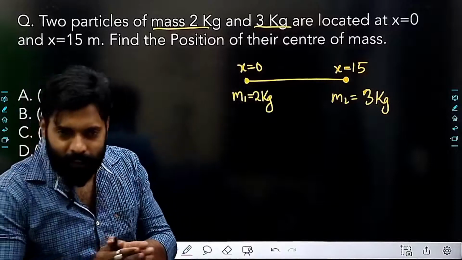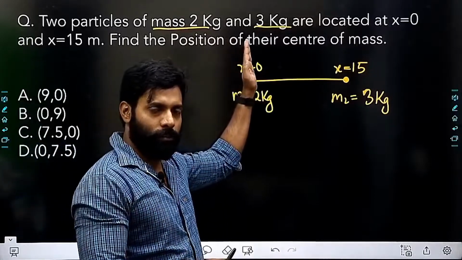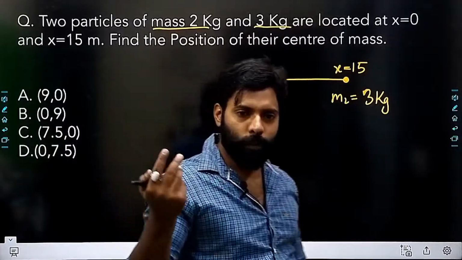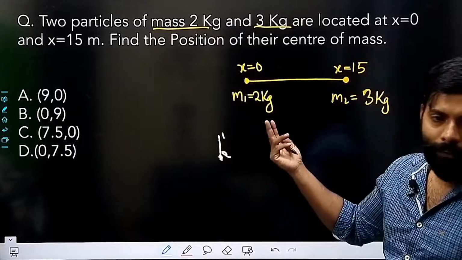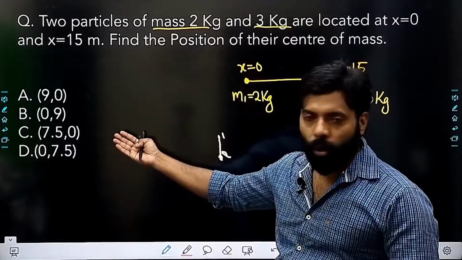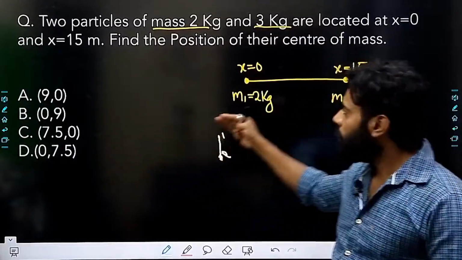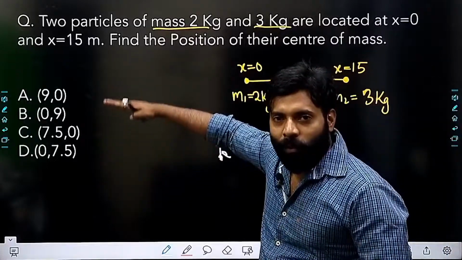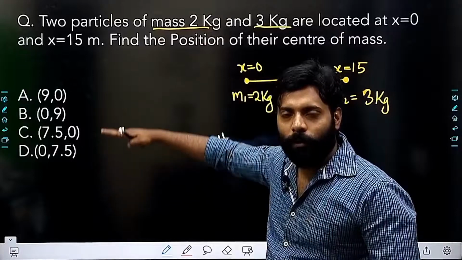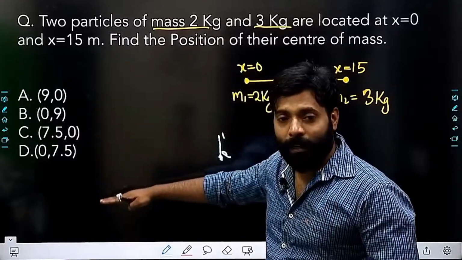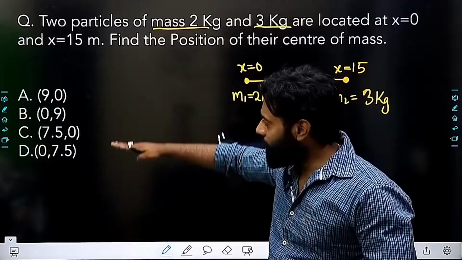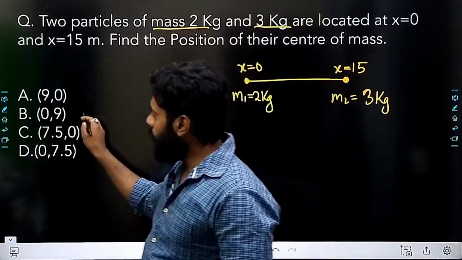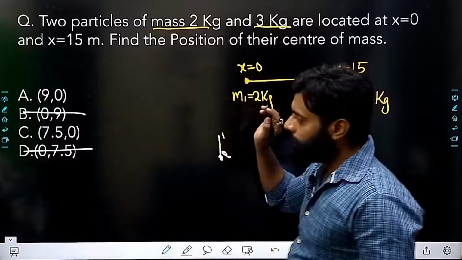It's very simple. If you take this point as the origin, you will get the answer immediately. Please do let me know. Even by checking the answer options, you will be able to cross out at least two options. If these masses are kept on the x-axis, then the y-coordinate will be 0. How many of you are able to understand this? If these masses are kept in a straight line, then ycm is equal to 0. Then that won't be the answer. Right? Only two options are left.